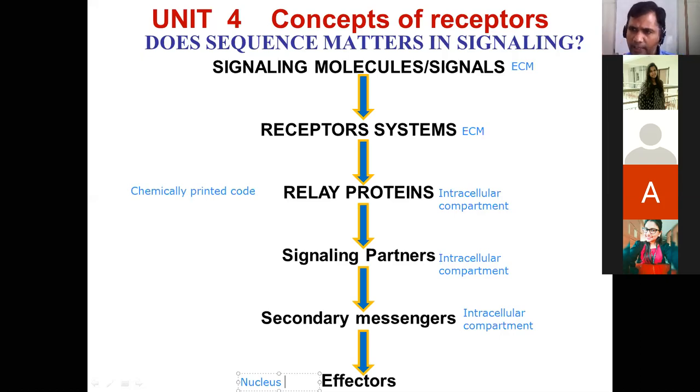That means the cellular response in the form of growth and proliferation is actually dictated by growth factors from the outside, from the ECM, through the growth receptors, through the relay proteins, multiple signaling partners within the cytoplasm, even cyclic AMP as a messenger, then ultimately within the nucleus, these transcription factors or co-transcription factors receive the signal of growth. And then the set of genes that control cellular growth and proliferation are transcribed. Outstanding, yes or no?